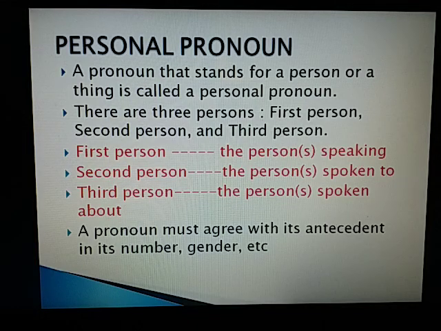Third person, the person spoken about. If I speak to you about Vijay, I am the first person, you are the second person, and Vijay is the third person. A pronoun must agree with its antecedent in its number, gender, etc.